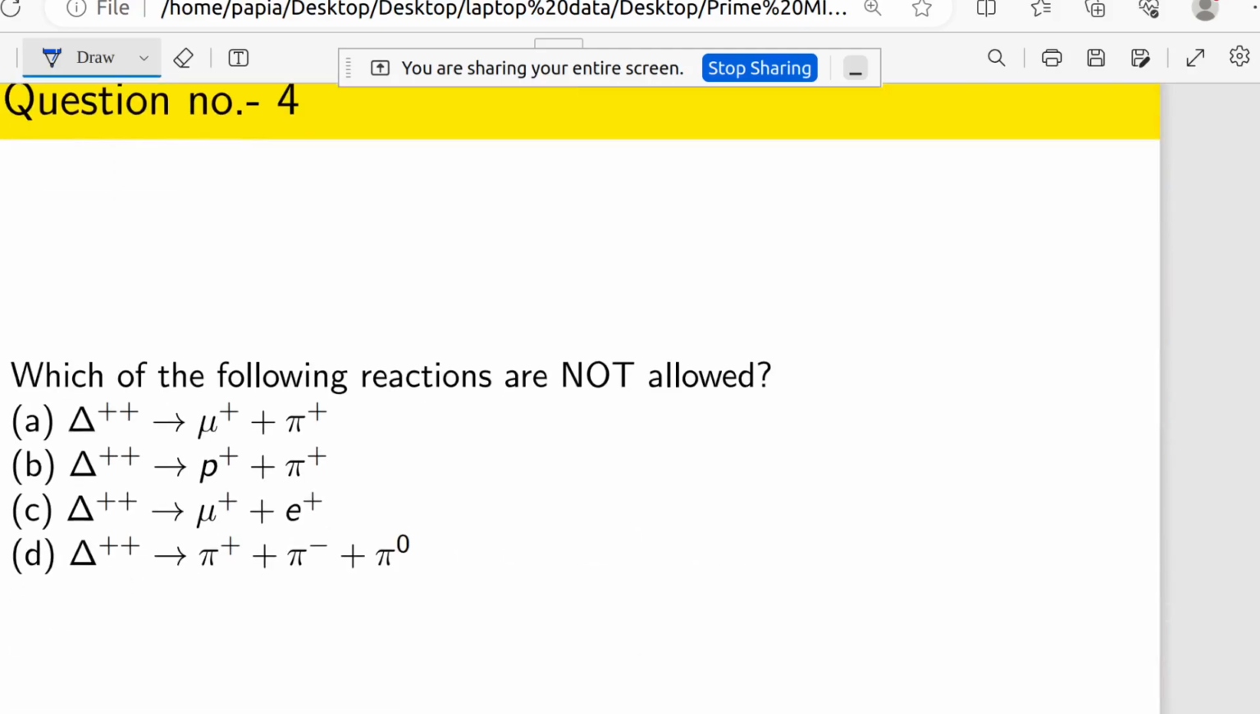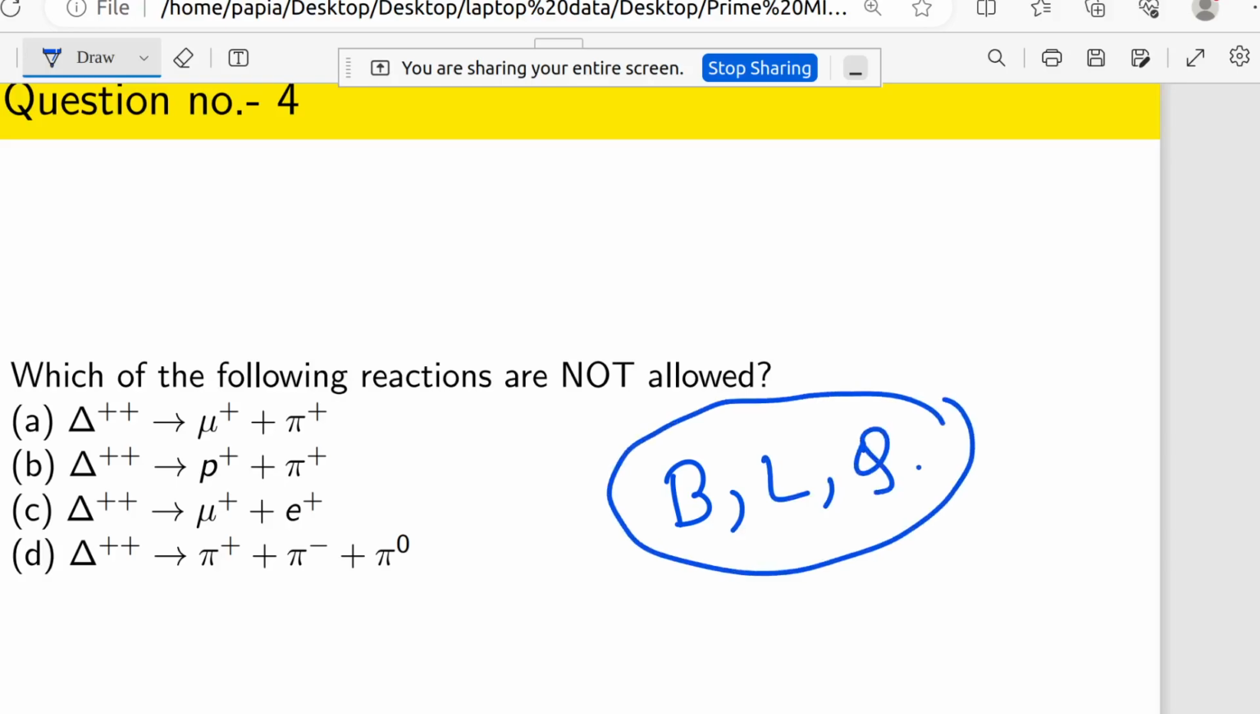Now coming to the fourth question. Which of the following reactions are not allowed? For allowed and not allowed nuclear reactions, we just need to check these three things: baryon number, lepton number and charge. So now first of all we will check each and every one.